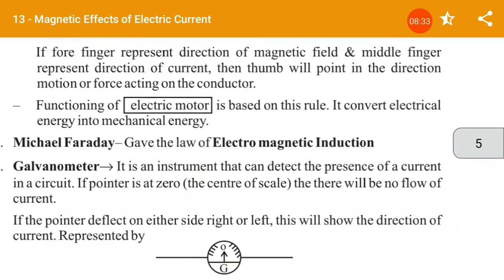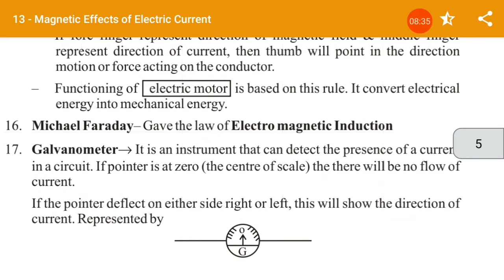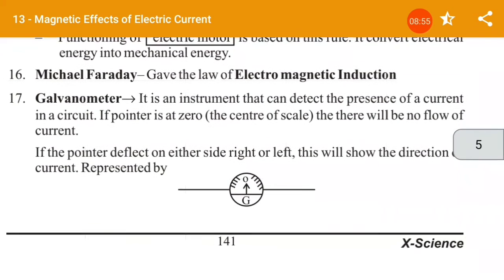That we have already discussed. And Michael Faraday gave the law of electromagnetic induction. The function of the electric motor is based on this rule, and it converts electrical energy into mechanical energy. There are two types of motors, AC and DC.